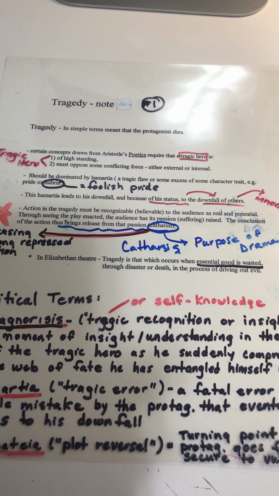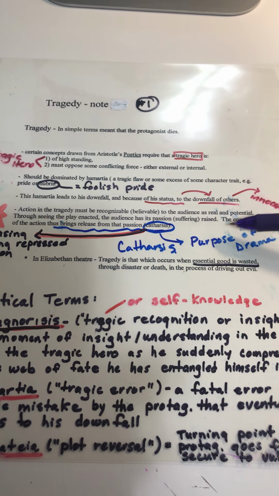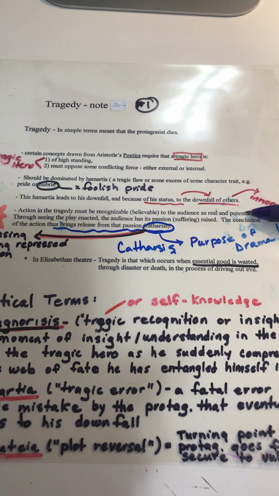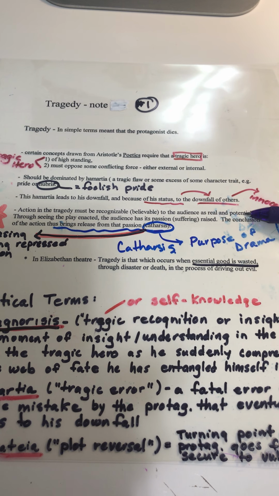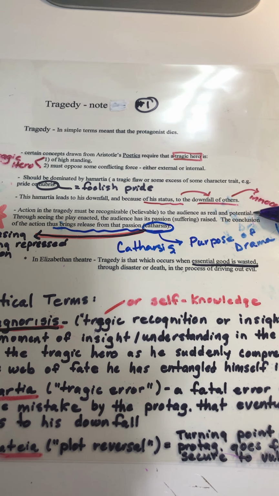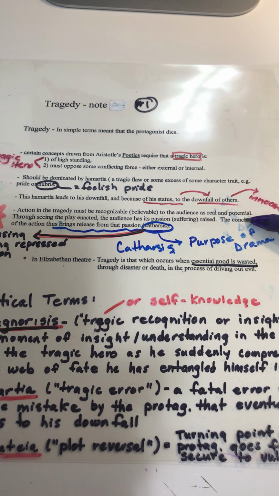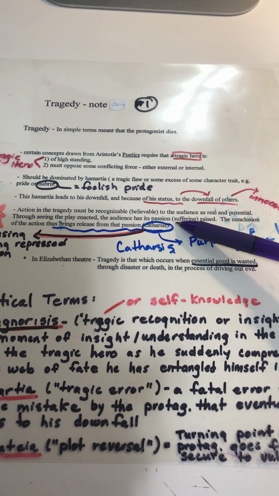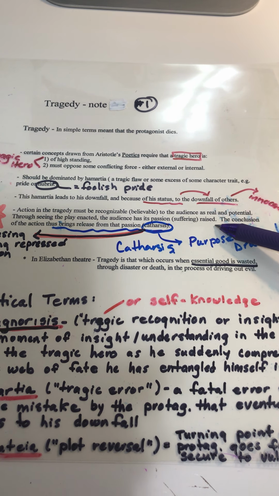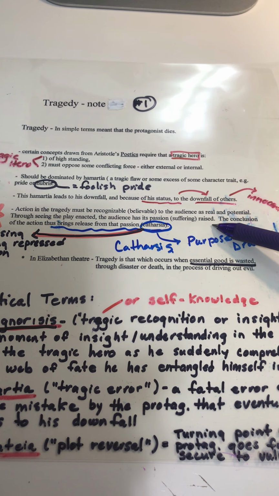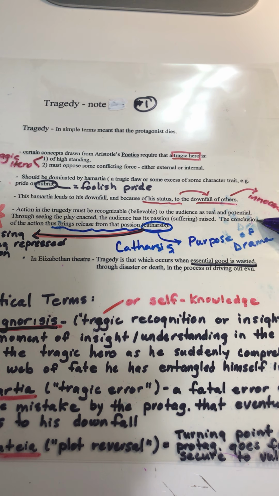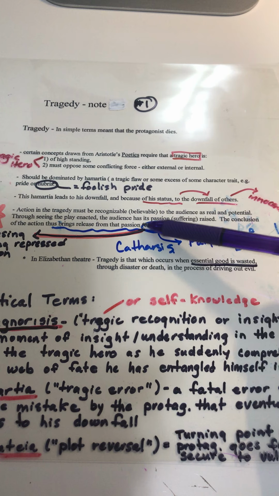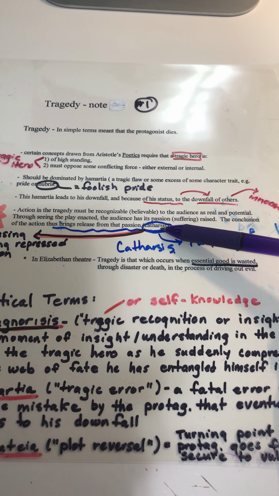We believe that characters and people can definitely be completely blinded by lust for power or position, right? Through seeing the play enacted, the audience has its passion or suffering raised. So some kind of emotion is piqued in the audience members. The conclusion of the action thus brings a release from that passion.